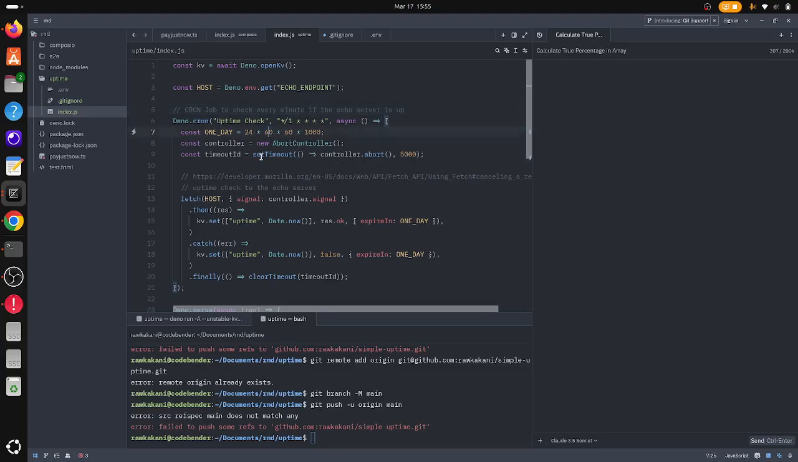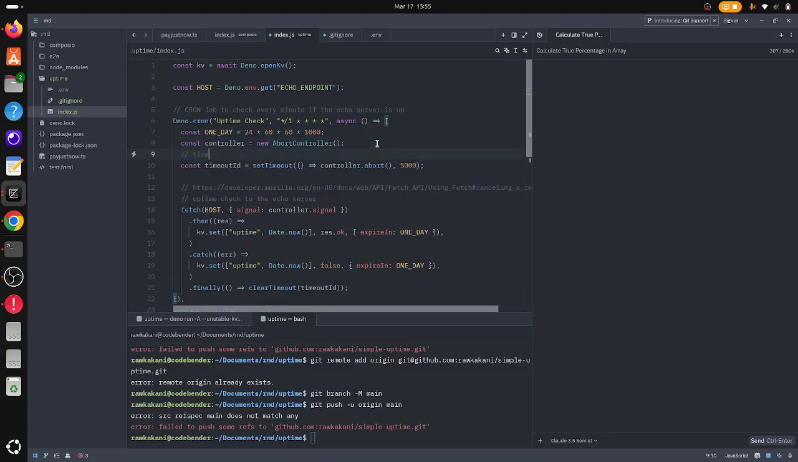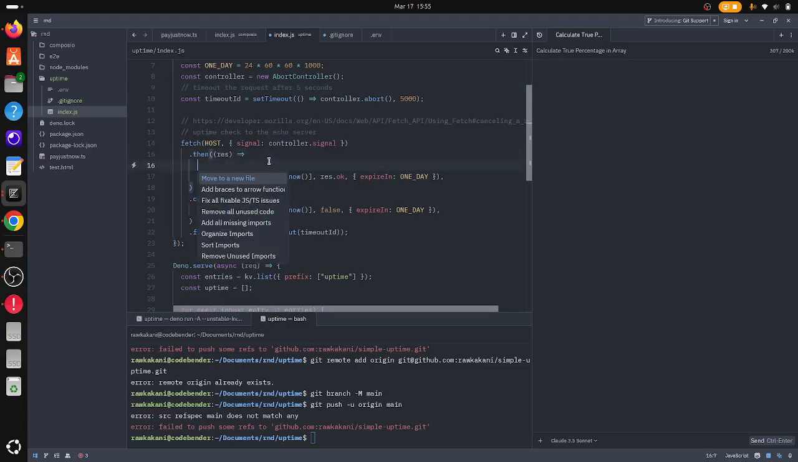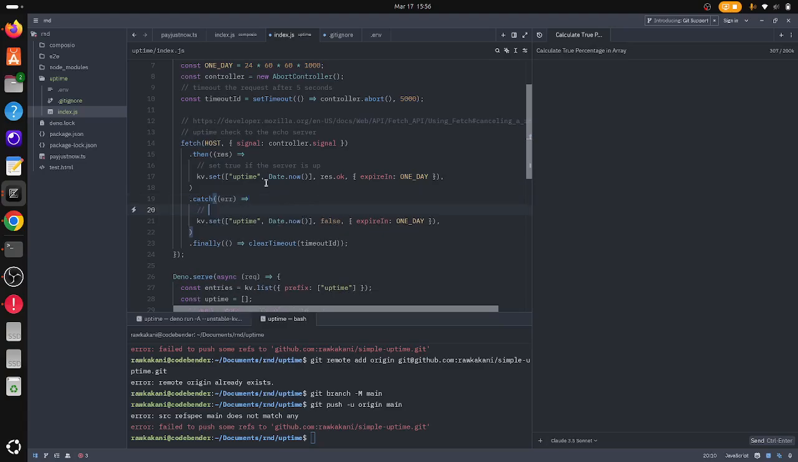The uptime check, 1 day, controller, the timeout. Timeout every 5 seconds. Timeout the request after 5 seconds. Right? Set true if the server is up. This is weird, the comments still work with it. Set false if the server is down.